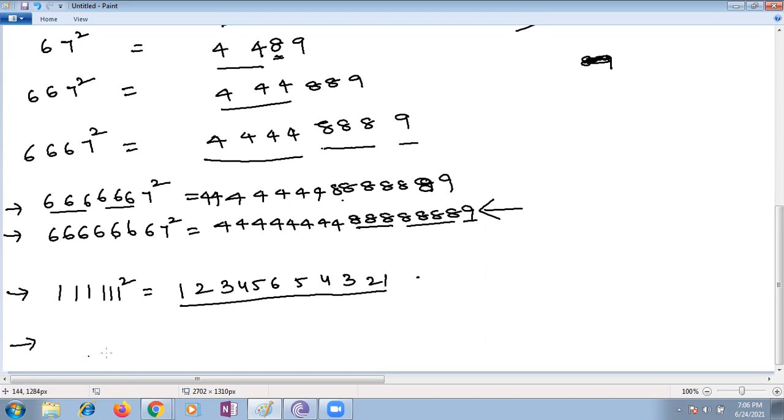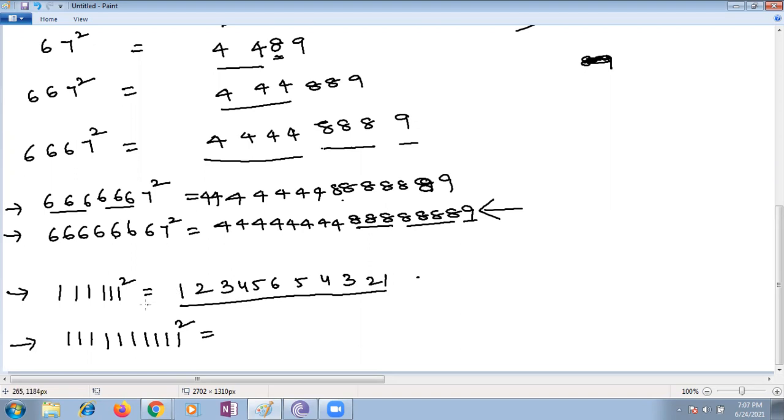Ma'am, what if there are 10 ones and we square it? Suppose some student is asking: there are 1, 2, 3, 4, 5, 6, 7, 8, 9, 10 ones. How should I write 10 ones square? Listen, we need to go up to 10 and then 9 down to 1. Don't interrupt the class.